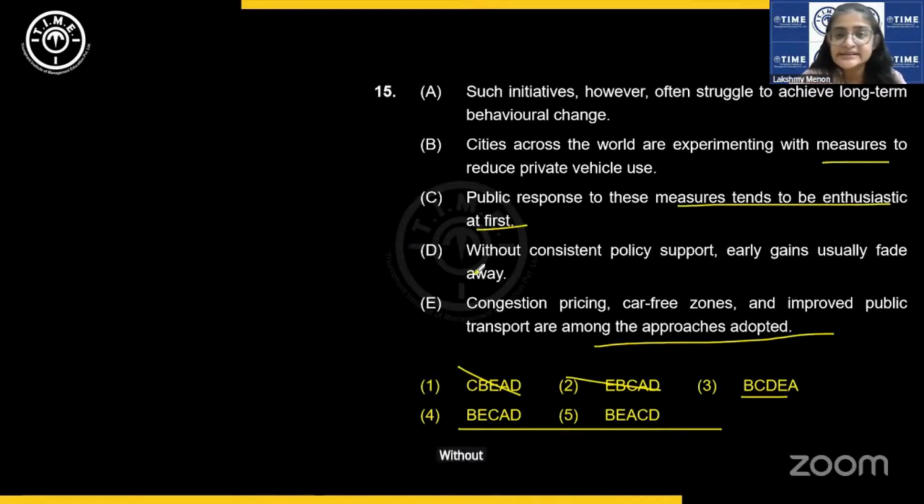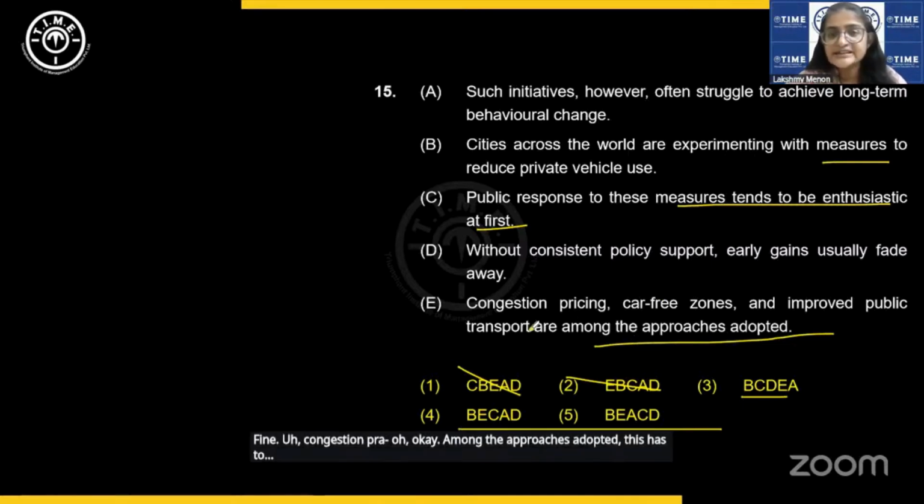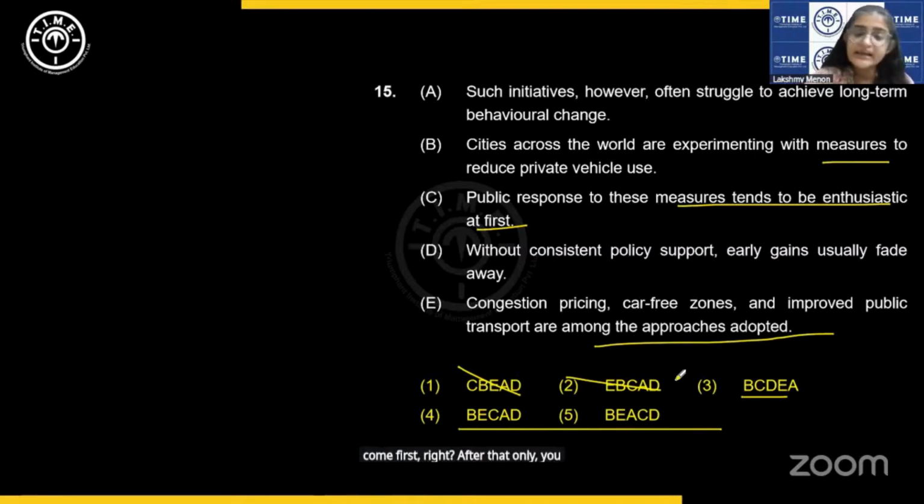Without consistent policy support, early gains usually fade away. Okay. Fine. Okay, among the approaches adopted, this has to come first, right? After that only you can say these measures. So this cannot be the order.